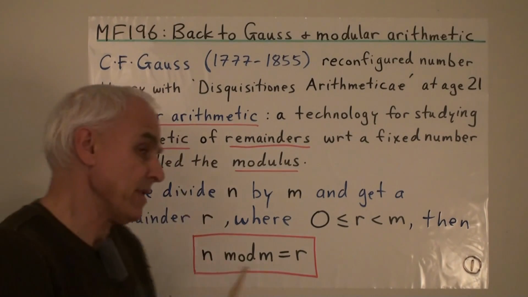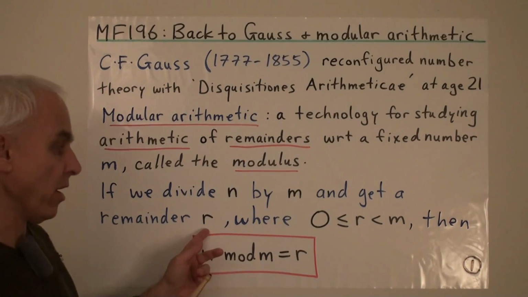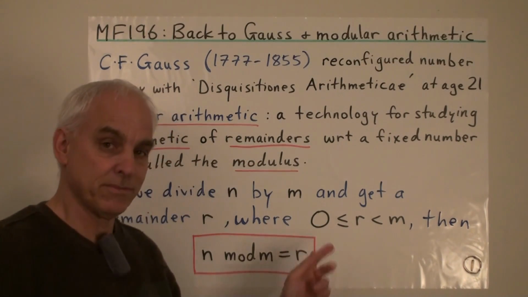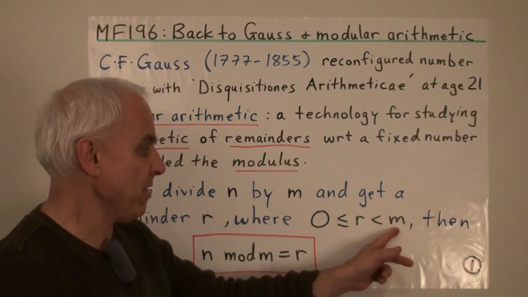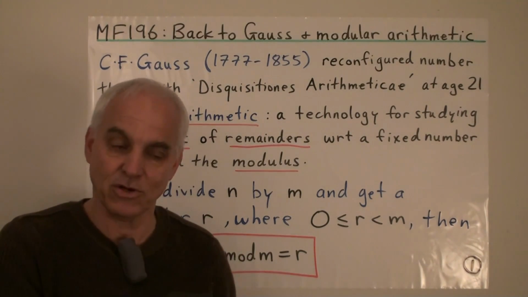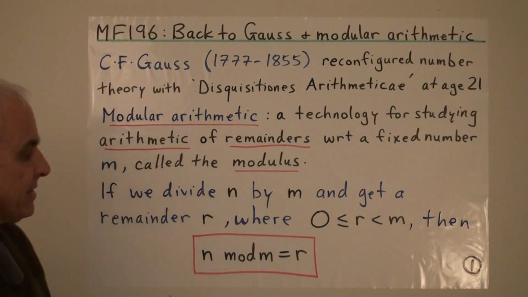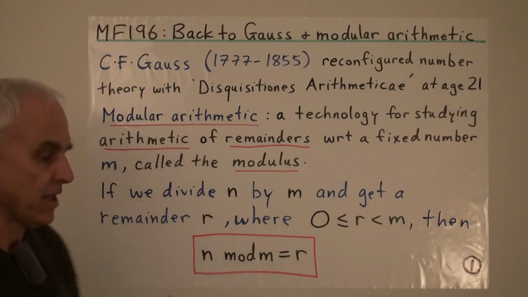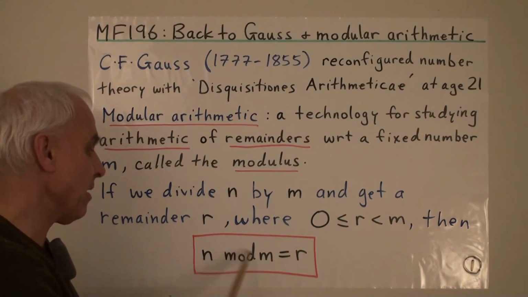So if we divide a natural number n by this fixed modulus m, then we're going to get a remainder r. And that remainder r can be any number from 0 up to m. It can include 0, but that's a special case when m actually divides n. But it can't quite be m, because if the remainder was m or bigger, then we could subtract another m from it, so it wouldn't be the smallest remainder. So this remainder r is something that we give a special name to: we say that n mod m is r. That's what this terminology means. It's telling us what the remainder is when we divide n by m.